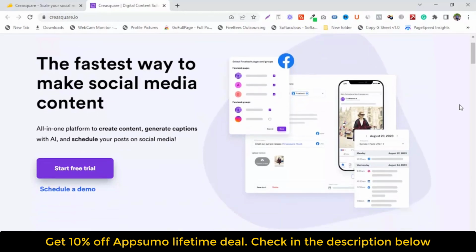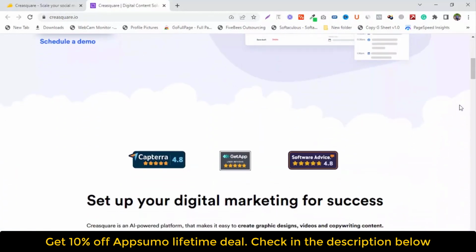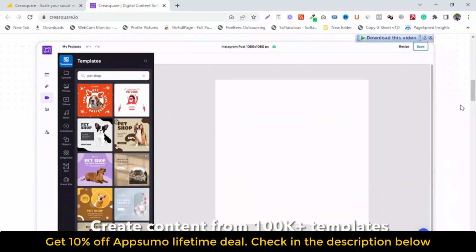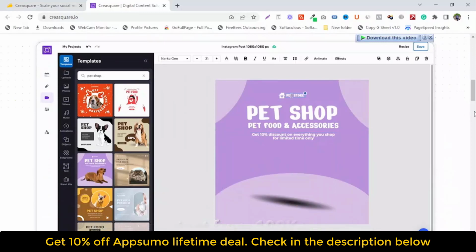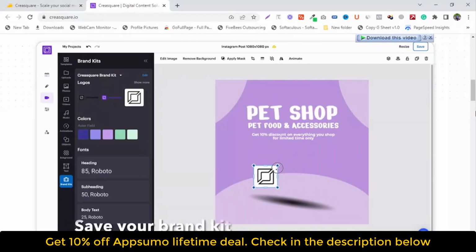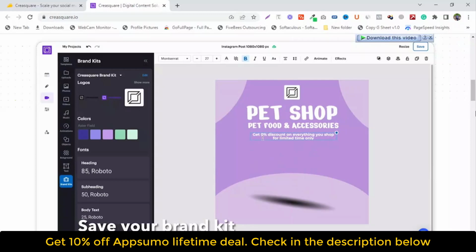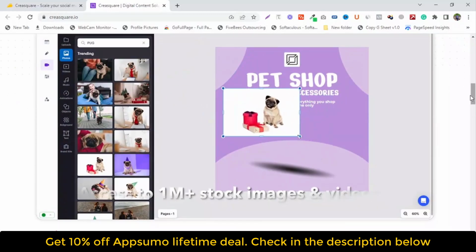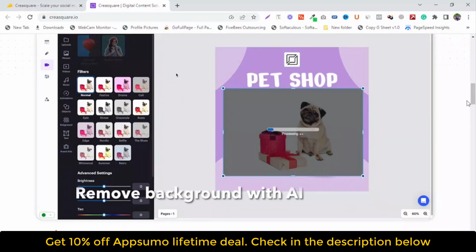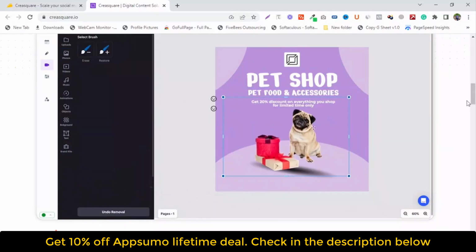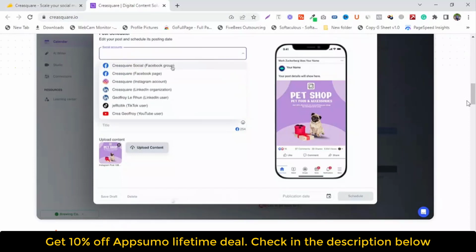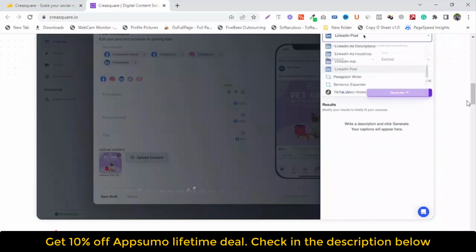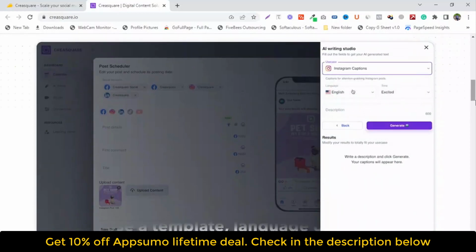With Creasquare's social media scheduler, you'll be able to schedule posts to share automatically on any platform. That's because this tool supports third-party integrations with popular platforms like Instagram, LinkedIn, YouTube, TikTok, and Facebook. You can also optimize your content with first comment scheduling, thumbnails, mobile previews, and more. With the calendar feature, you'll get a bird's eye view of all your upcoming posts. Now you can reschedule, delete, and organize content in multiple workspaces on a simple, color-coded calendar. Best of all, Creasquare factors in different time zones, so your posts go live at the perfect time for your target audience.